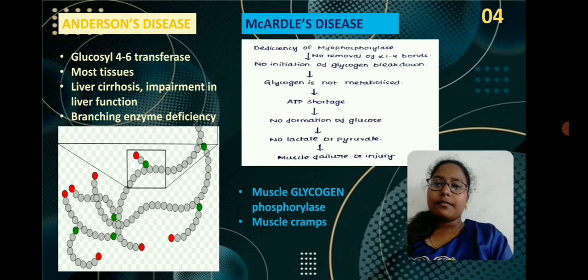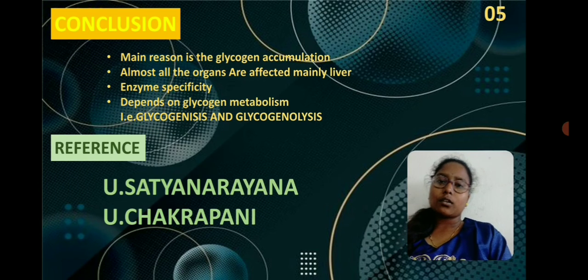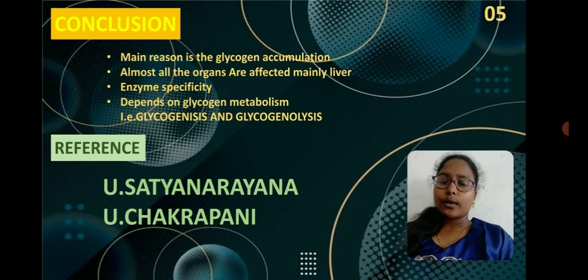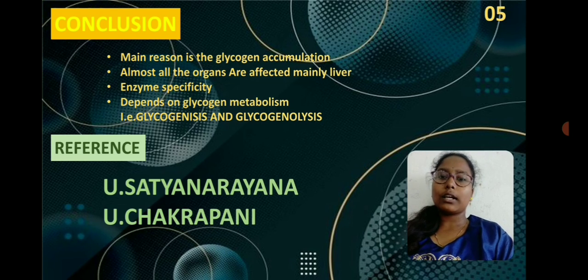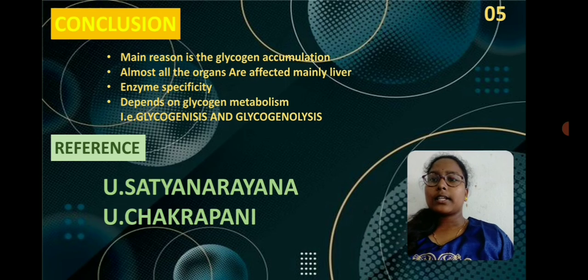So now we can conclude that every glycogen storage disease is generally related to glycogen accumulation, which results from there being no formation of glucose. Hence we can say the main reason is glycogen accumulation. Almost all the organs are affected, but mainly the liver is affected. We can see that among the 4 diseases we discussed, 3 diseases are mainly linked to the liver.